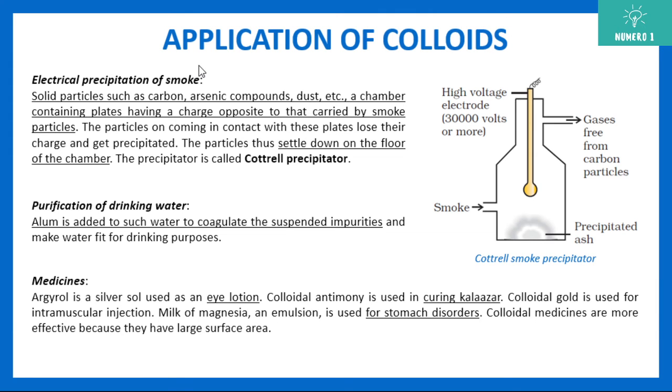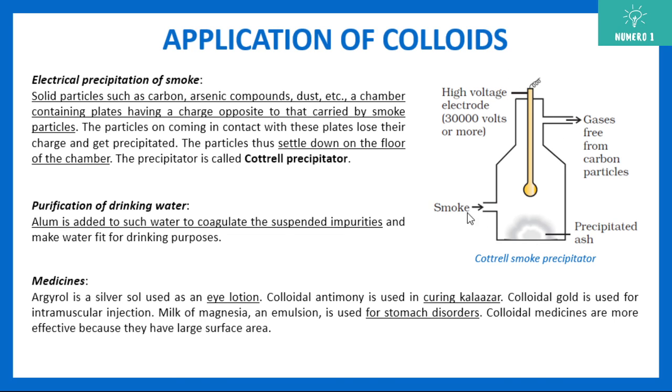Next, some applications of colloids. The first example is electrical precipitation of smoke. If you go through an airport or a fancy hotel or restaurant, they have designated smoking areas with smoking rooms where they install a smoke precipitator.